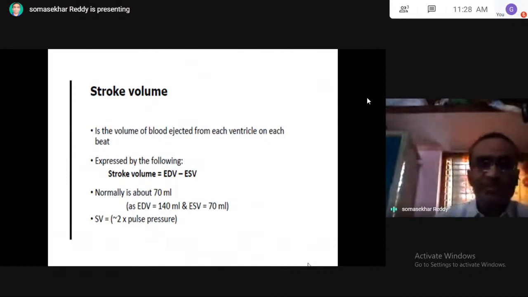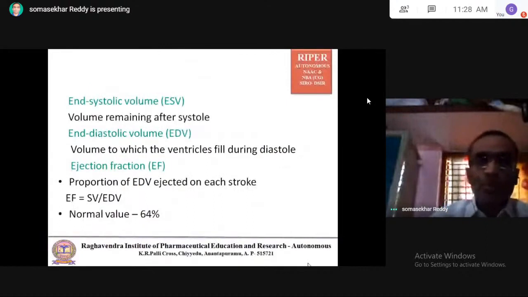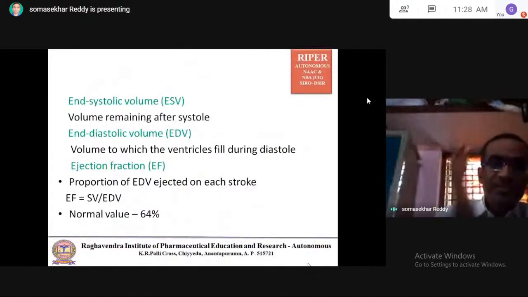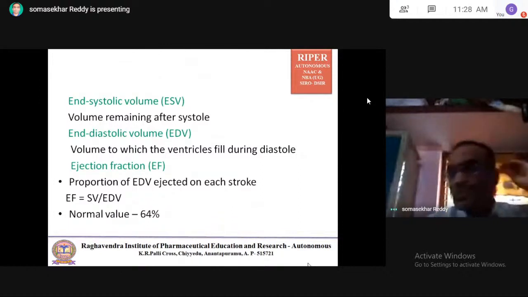Coming to the definitions. End systolic volume is the volume remaining after systole. After completion of systole, the volume that remains in the ventricles. End diastolic volume is the volume to which the ventricles fill during diastole. Diastole means relaxation.